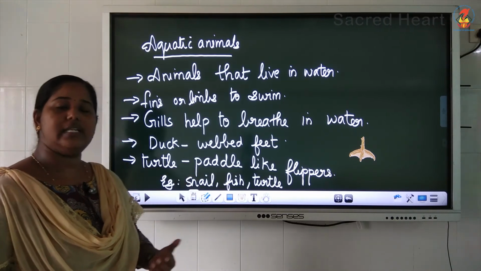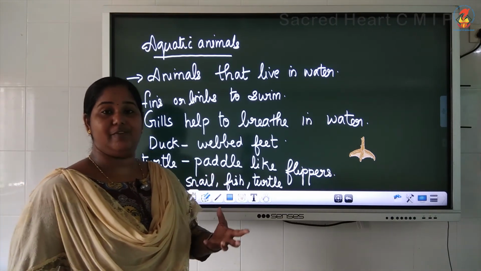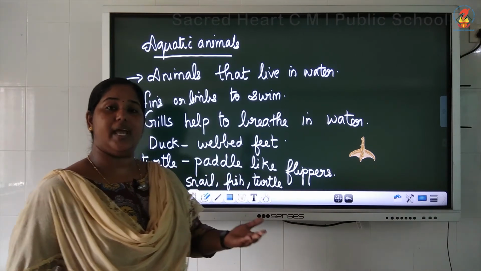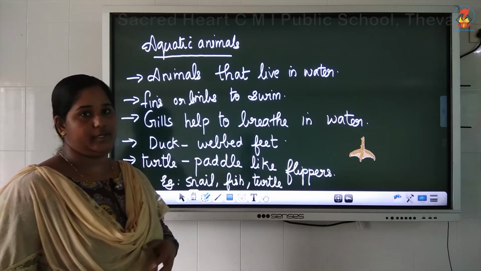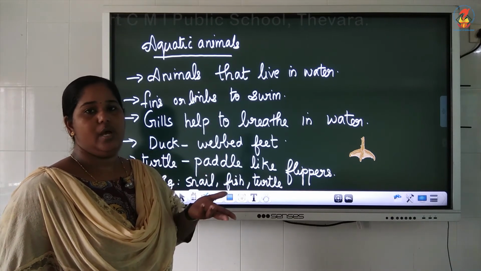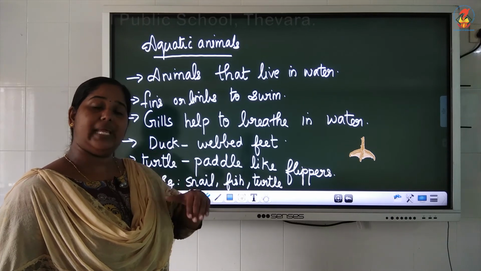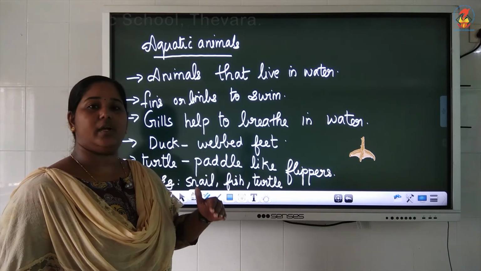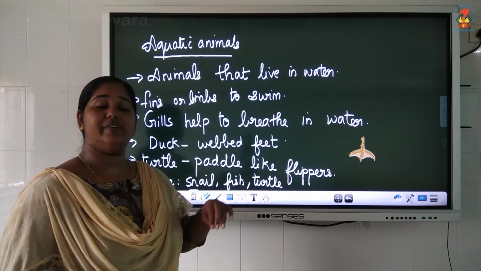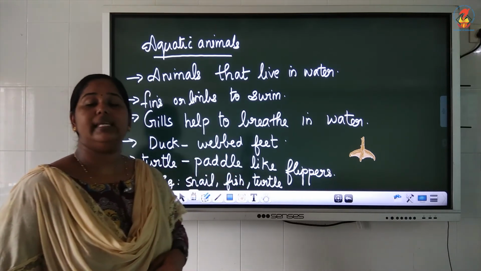Gills are special organs which are richly supplied with blood vessels to take in oxygen and give out carbon dioxide that is dissolved in water. They cannot come up and take oxygen and then go. No. They are able to breathe oxygen and carbon dioxide dissolved in water in order to live properly. That is done with the help of special organs called gills.